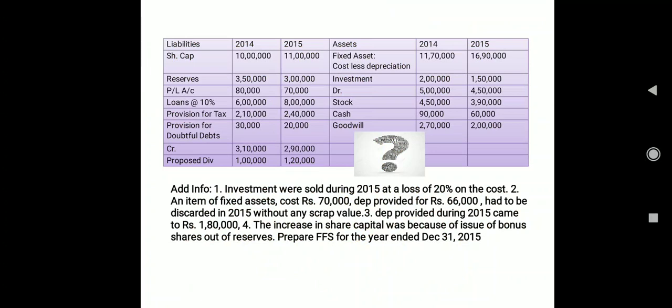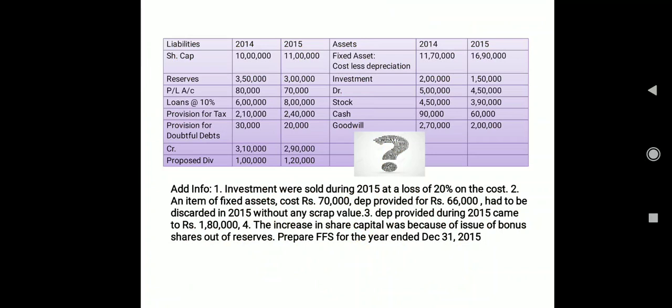So for how much have we sold it? 40,000, because 50,000 was your cost, and 20% of that is your loss. So actually you have sold it for the remaining, that is 40,000. So 40,000 is going to be our source of fund. Clear? And the 10,000 is going to be the loss on sale of investment, and I hope you remember loss on sale of fixed assets and long-term assets. Those are going to be part of non-fund or non-operating expenses or losses.